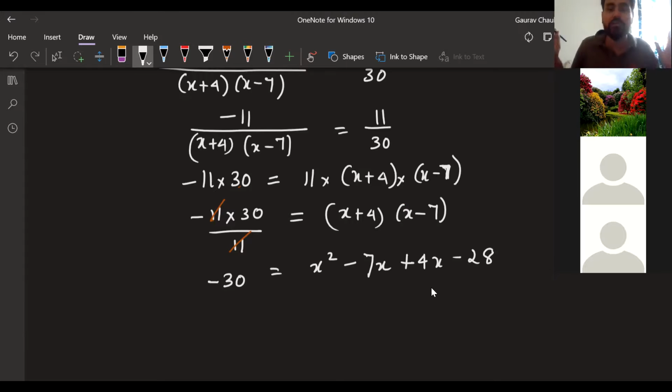Guys, how many of us are able to follow what I did here? How I opened the bracket? How many of us are able to follow that? Tell me in the chat box, please.